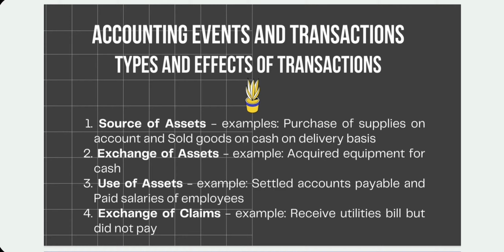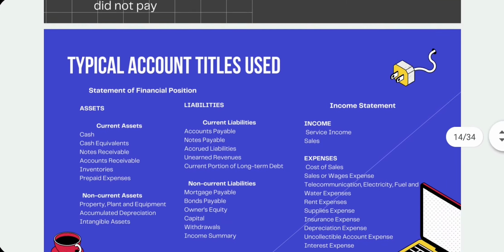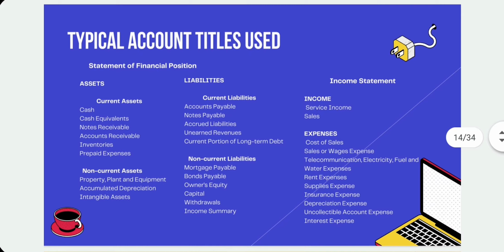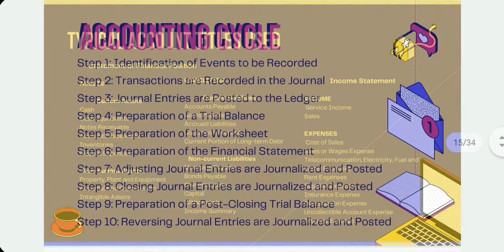Or the use of assets. Example, we have settled accounts payable and paid salaries of employees. Then we have exchange of claims. Examples are receive utilities bill but did not pay. So these are the typical account titles used. Statement of financial position. As you can see here, the assets, liabilities, both current and non-current. Then we also have income statement, the income and expenses.